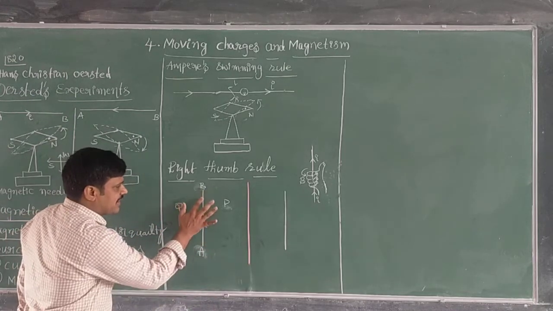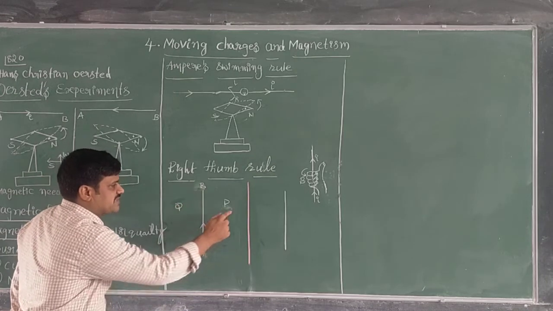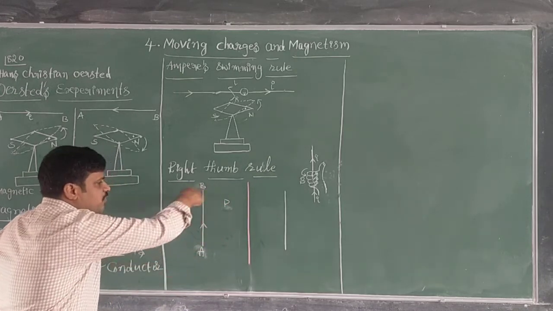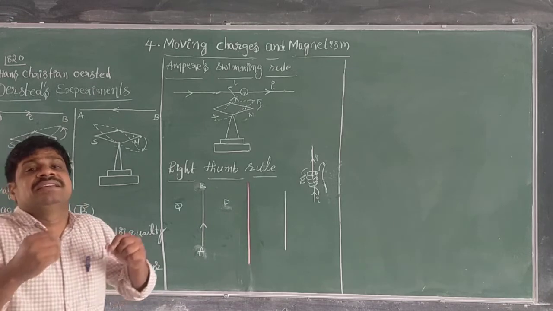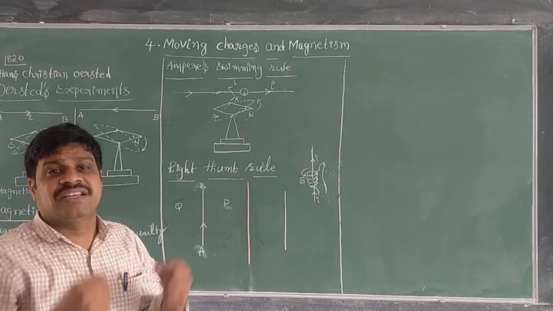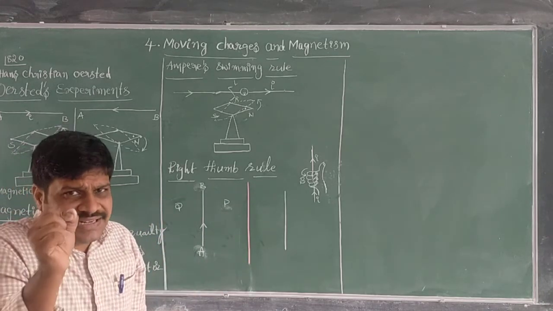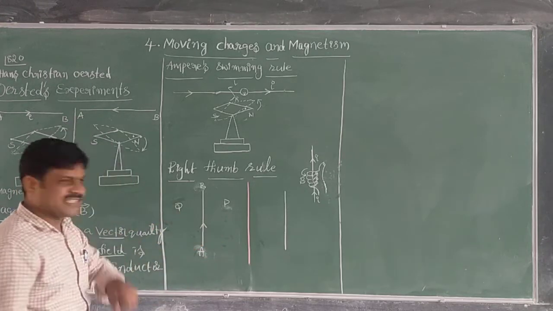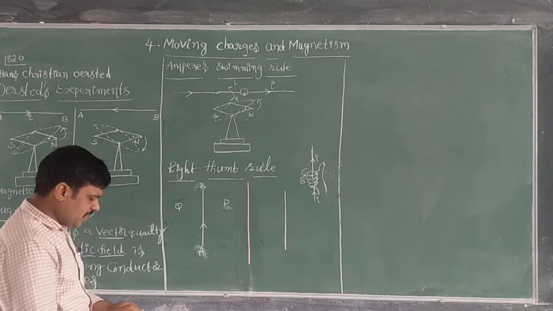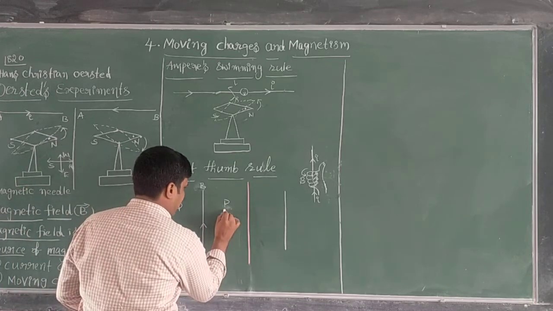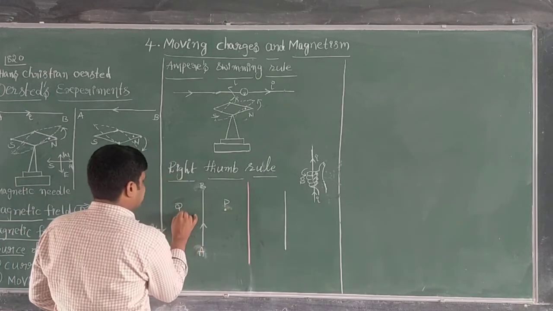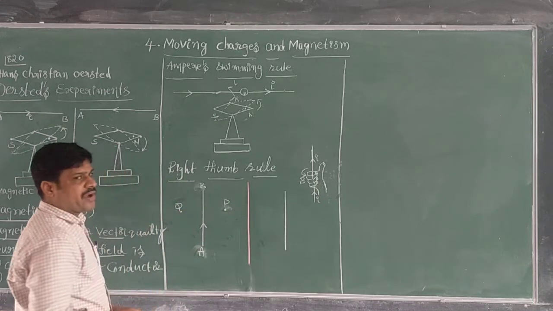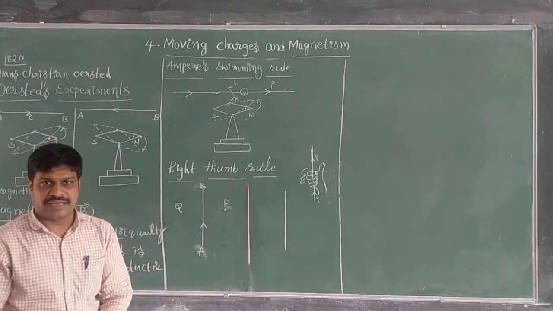Suppose current is flowing through this wire. Wherever it may be around this wire, there is some magnetic field. What is the direction of the magnetic field at any point, either this side or this side? We have to know. For example, at this point P and at this point Q, what is the direction of the magnetic field?